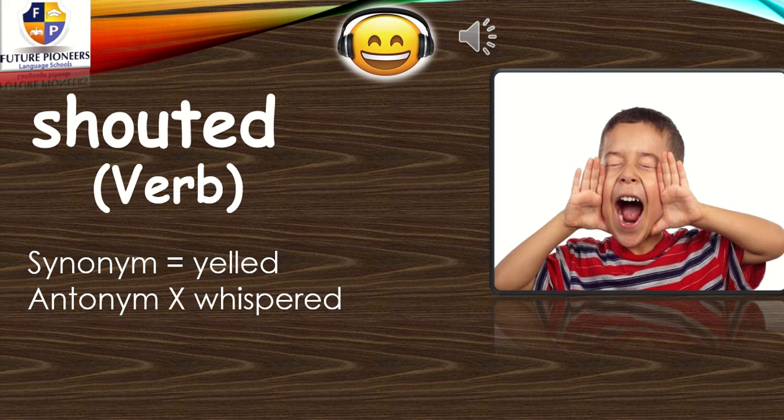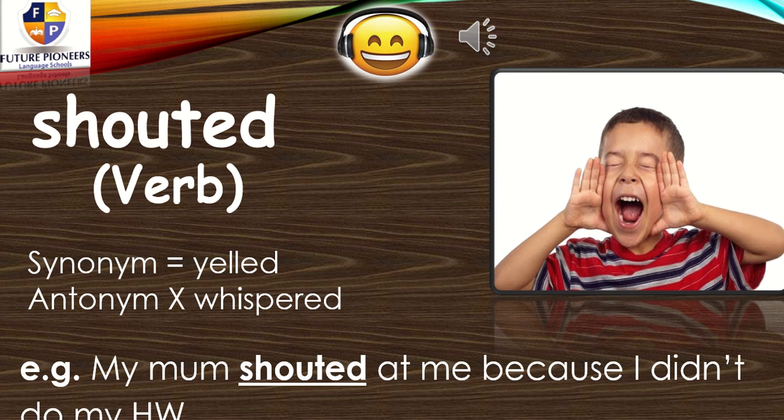Shouted, it's an action verb. The synonym, it means the same meaning of the verb. So shouted, it means to raise your voice, and yelled too, it means to raise up your voice. The antonym, it means the opposite. And the opposite of shouted, it means whispered. Whispered. Let's put this in a sentence. My mom shouted at me because I didn't do my homework.